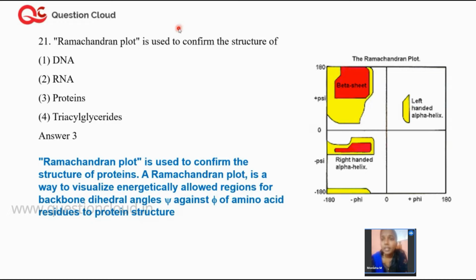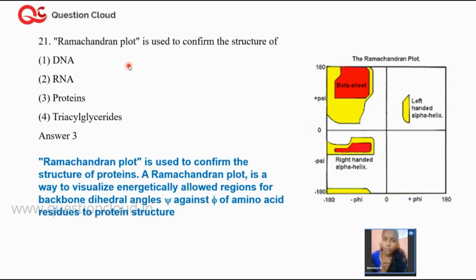So Ramachandran developed a plot called the Ramachandran plot. And what is the function of this particular plot? The function is to understand the structure of proteins. Everything has its own structure, right? Hemoglobin has its own structure, myoglobin has its own structure. DNA has a double helical structure, RNA has a single stranded structure. And triacylglycerides, of course, are lipids. Lipid has its own backbone structure, branched structure, or linear structure. So the Ramachandran plot is a very important plot in order to understand the structure of proteins.